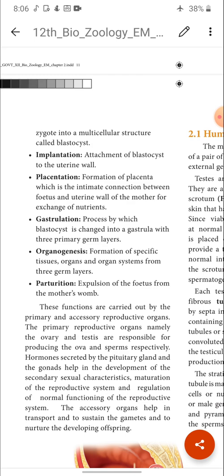And the primary sex organs help in the production of gametes. What about accessory sex organs? The function of accessory sex organs is to transport the gametes and to sustain and nurture the developing offspring. Okay.